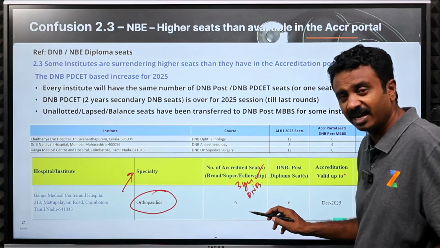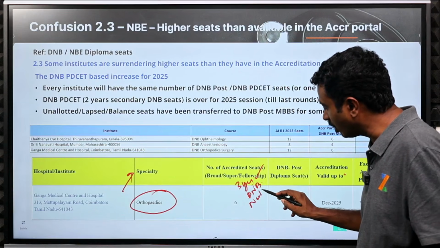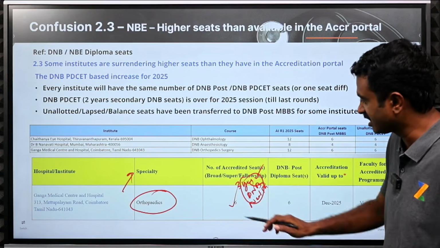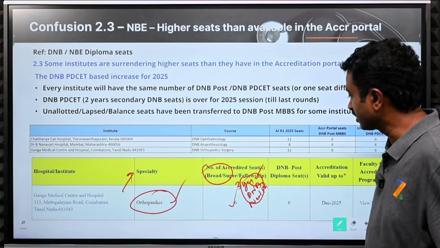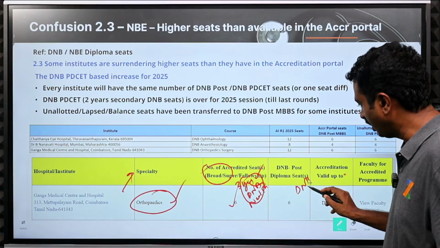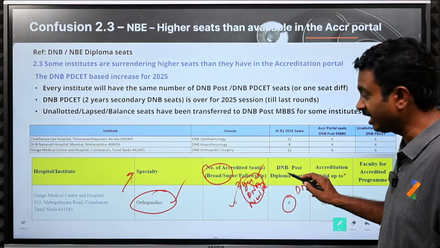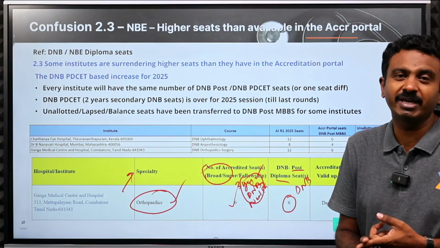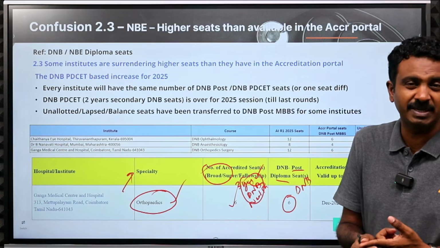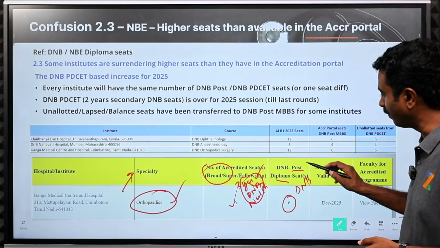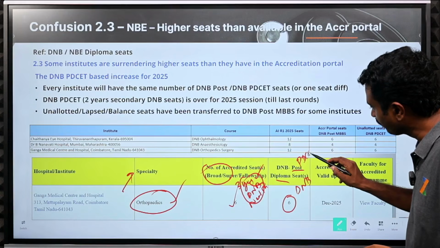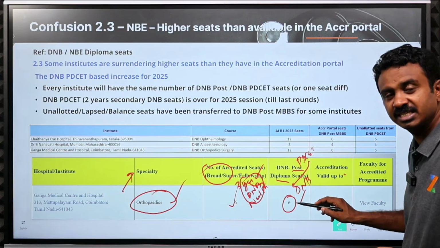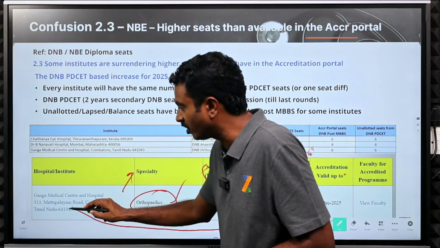Post MBBS, through NEET PG, right now in All India counselling round 3, 6 seats are supposed to be allotted. That is a given. This is the first set, DNB in orthopedics. Another 6 seats are there for post diploma candidates, those who have completed a diploma in orthopedics, NBE Diploma or another PG diploma in orthopedics. 2 years they would have completed. They would write PD set, and after writing it, they will apply for these seats and they will get 6 seats. These 6 candidates will go and join Ganga Medical Center.